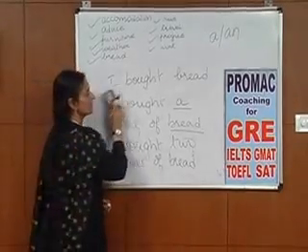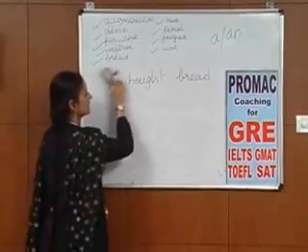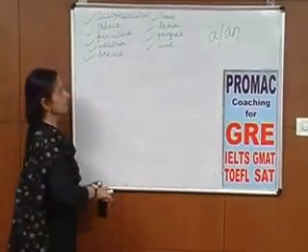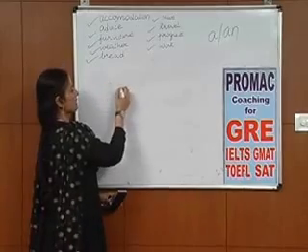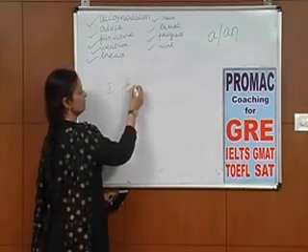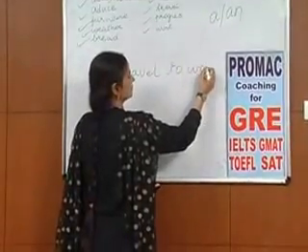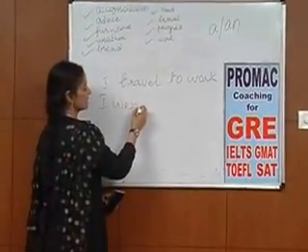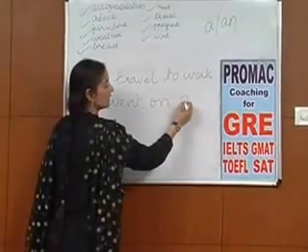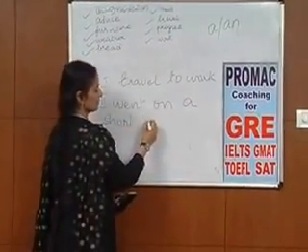Now let's take another uncountable noun and see how we can translate that to countable. For example, travel. I travel to work. I went on a short journey.